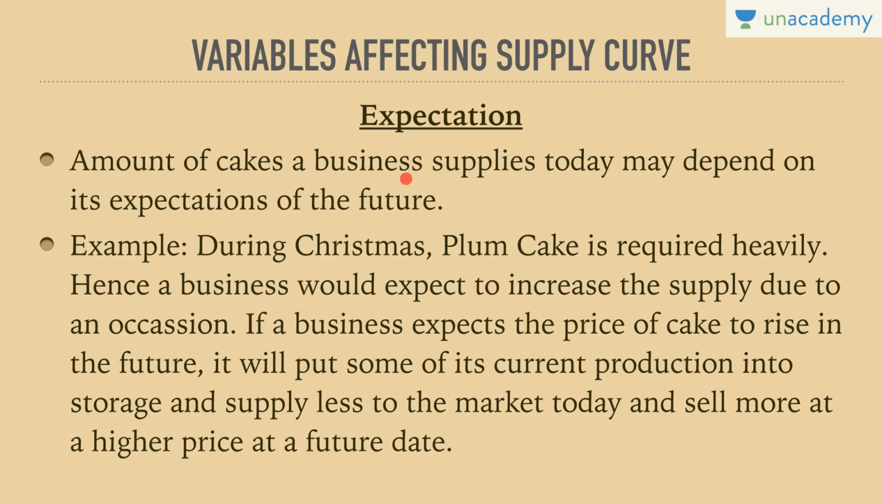The amount of cakes a business supplies today may depend on its expectations for the future. During Christmas, plum cake is required heavily. Hence, a business would expect to increase the supply due to an occasion. If a business expects the prices of cake to rise in the future, it will put some of its current production into storage, supply less to the market today, and sell more at a higher price at a future date. This is simply on the basis of the expectation that, on the basis of the occasion, they will command a higher price for the same good for which they are commanding a lesser price today. So this would be included as an important variable affecting the supply curve.